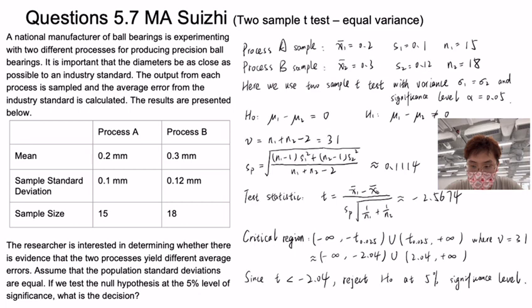According to the formula, we can calculate the degree of freedom and the test statistic, where t is approximately equal to minus 2.5674. And we can also obtain the two-tailed critical region. From the table, we can find that t with alpha equal to 0.025, degree of freedom equal to 31 is approximately 2.04. Here, we find that the test statistic belongs to the critical region. Hence, we reject the null hypothesis at 5% significance level.